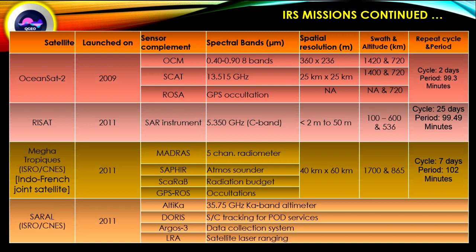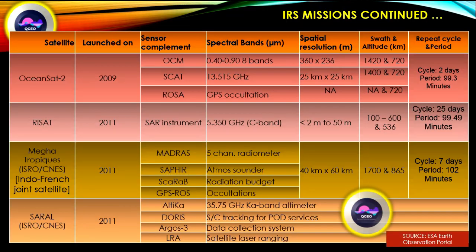SARAL, it is also a joint satellite, Indo-French. It launched in 2011. It has 4 different sensor complement: ALTIKA, DORIS, ARGOS-3, LRA. In case of ALTIKA, 35.75 gigahertz Ka-band altimeter present here. DORIS, satellite tracking and POD service. ARGOS-3, data collection system. LRA, satellite laser ranging.